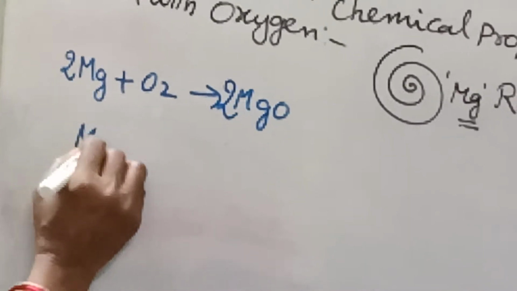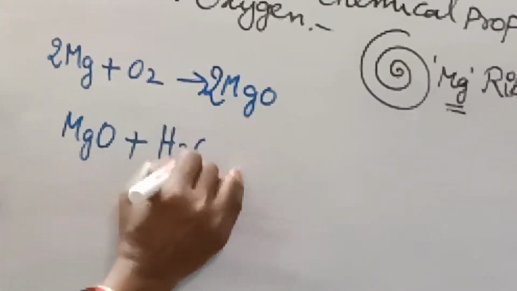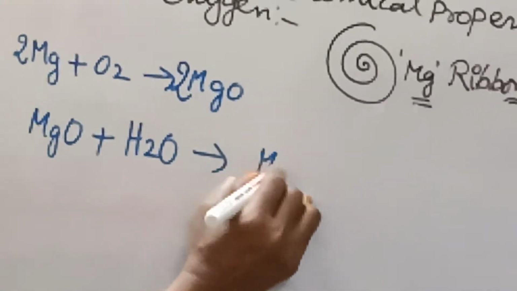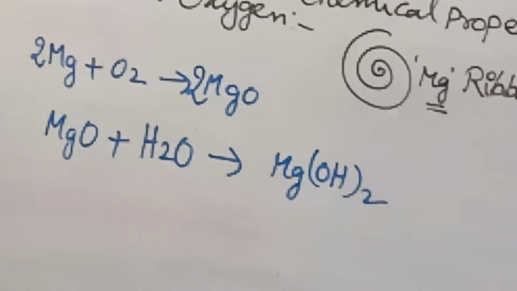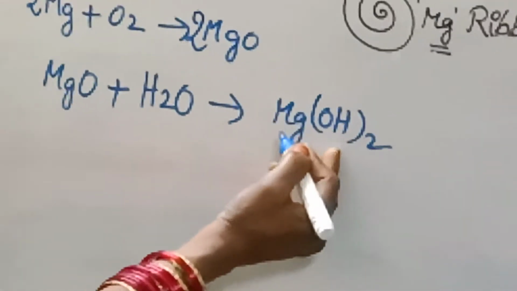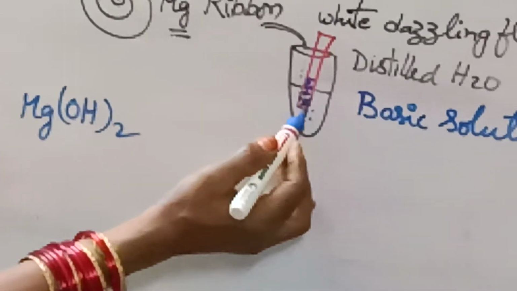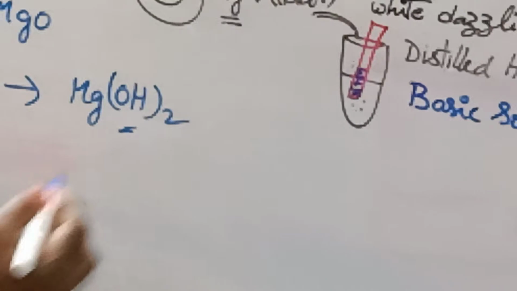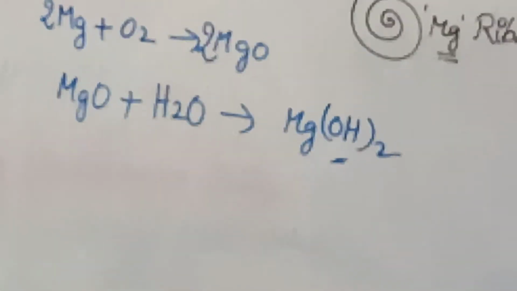That magnesium oxide, when dissolved in water, gives magnesium hydroxide. Because of this, it changes the red litmus paper into blue color. This is alkaline or basic in nature.